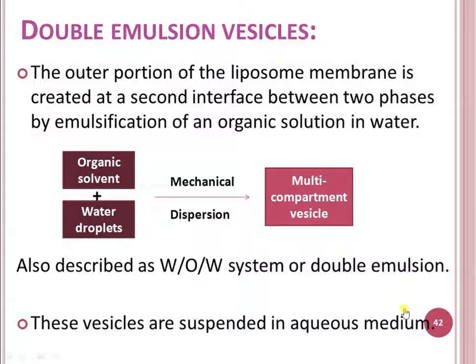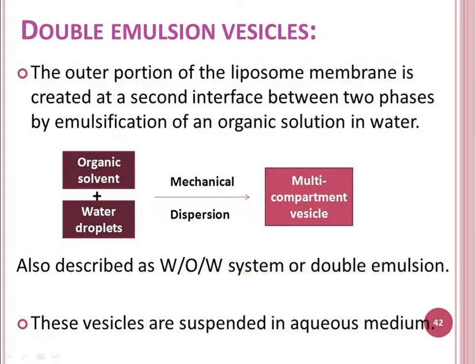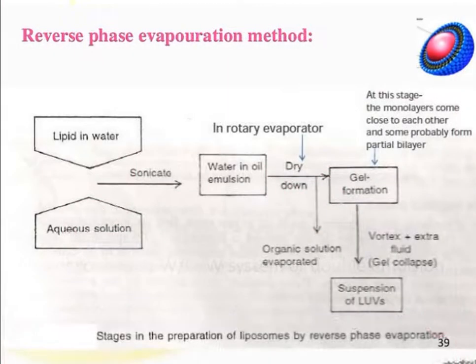Then double emulsion method. In this, the organic solvent is mixed with water droplets with the help of mechanical dispersion, and multi-compartment vesicles are formed. As described above, the water in oil in water system is formed, or double emulsion you can say. And these vesicles are suspended in aqueous medium.